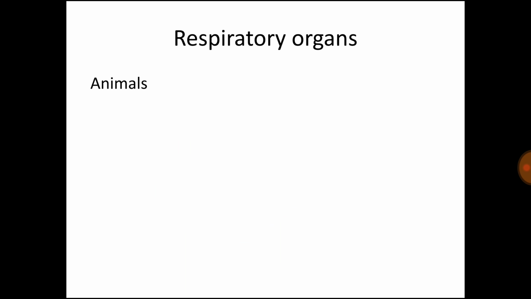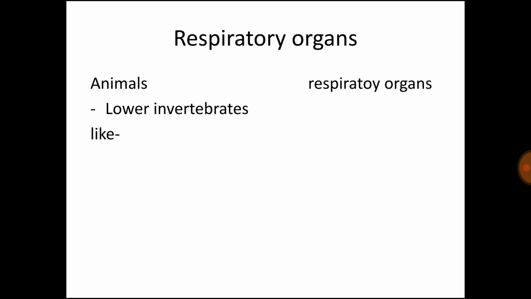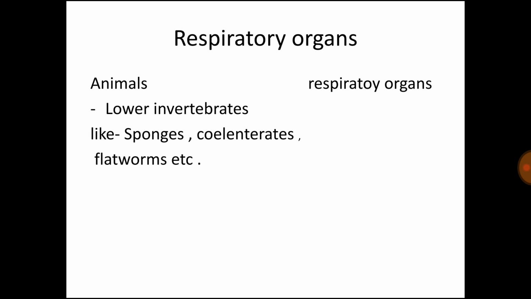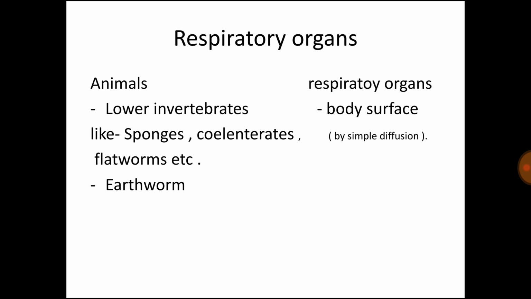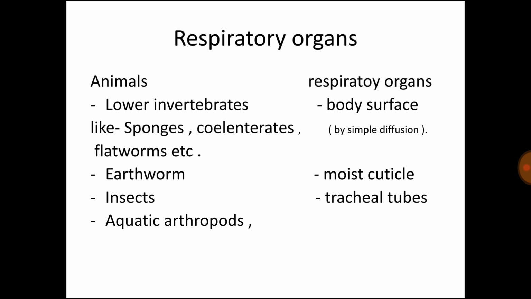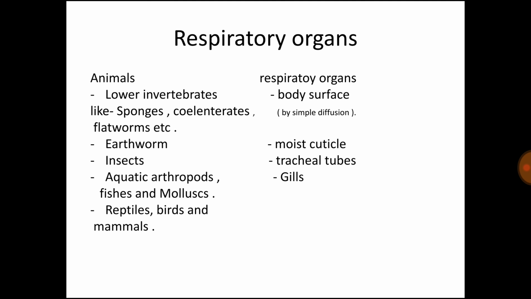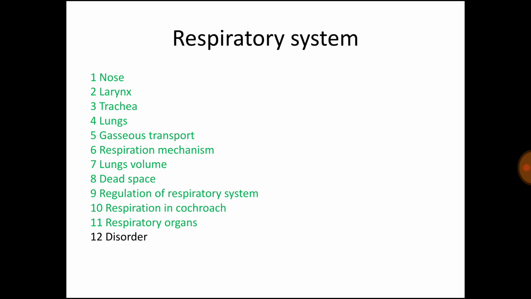Next, respiratory organs. Animals have different respiratory organs. Lower invertebrates, for example sponges, coelenterates, and flatworms, respire through the body surface by simple diffusion, and the earthworm respires through the moist cuticle. Insects respire through tracheal tubes, and aquatic arthropods, fishes, and mollusks all respire through gills. Reptiles, birds, and mammals respire through lungs. Amphibians like the frog respire through moist skin. And these are the respiratory organs.